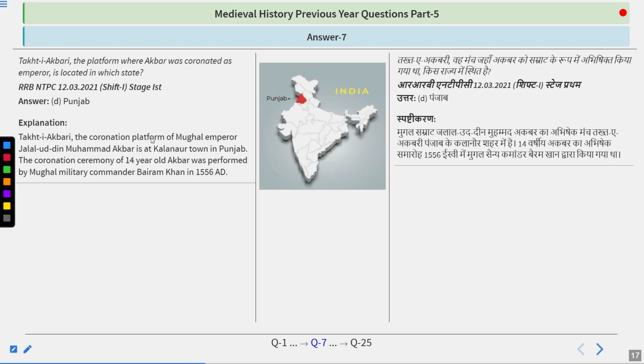So Takht-e-Akbari, the coronation platform of Mughal Emperor Jalaluddin Muhammad Akbar, is at Kalnor town in Punjab. The coronation ceremony of 14-year-old Akbar was performed by Mughal military commander Bairam Khan in 1556 AD. So remember that he was coronated in Punjab by Bairam Khan, the very loyal regent of Akbar, and he became the king at the age of 13, close to 14 years old. So remember that. And particularly, Akbar was basically coronated at a throne that was made of bricks.